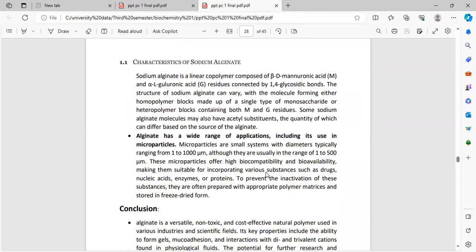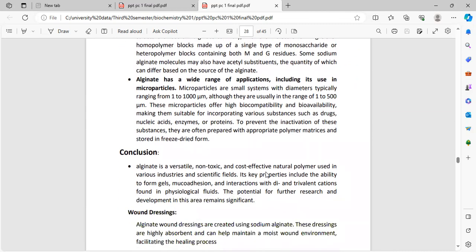Characteristics of sodium alginate. Sodium alginate is a linear copolymer composed of beta-D-mannuronic acid and alpha-L-guluronic acid residues connected by glycosidic bonds. The structure of sodium alginate can vary, forming homopolymer blocks made up of a single type of monosaccharide or heteropolymer blocks containing both M and G residues. Some sodium alginate molecules may also have acetyl substituents, the quantity of which can differ based on the source of alginate. Alginate has a wide range of applications, including its use in microparticles.